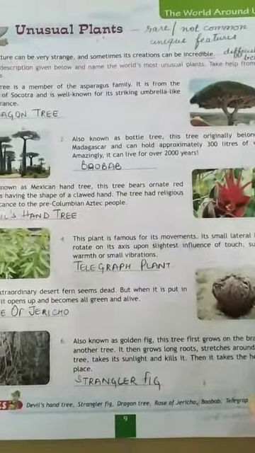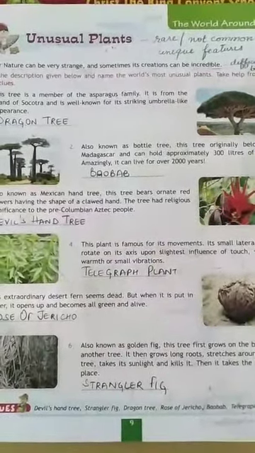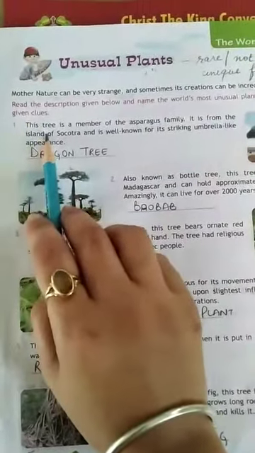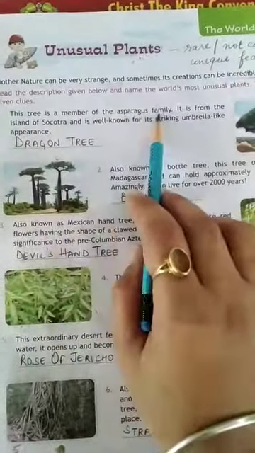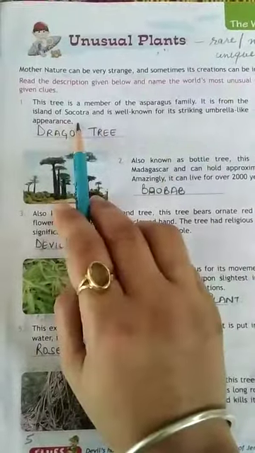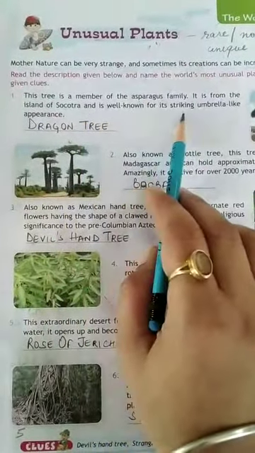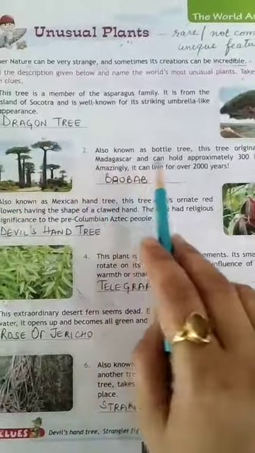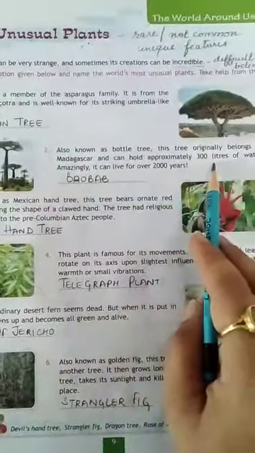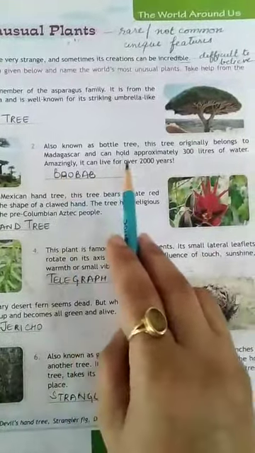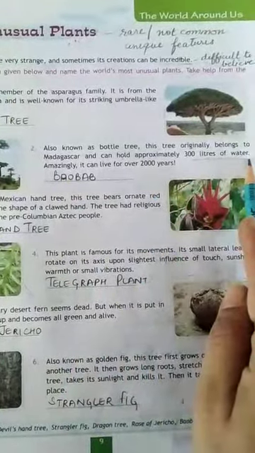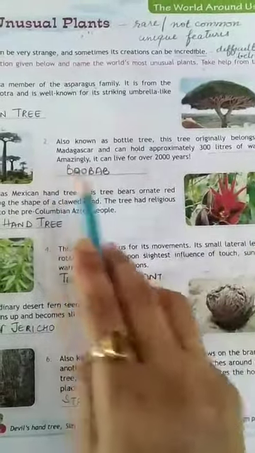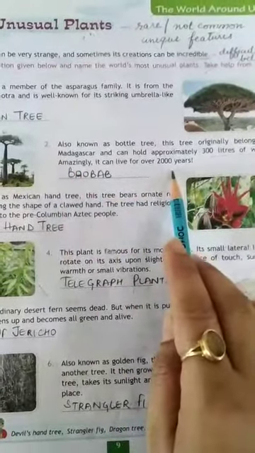Next children, next exercise, it is unusual plants. Unusual plants means rare, which are not common. So children, first of all, first is, this tree is a member of the asparagus family. It is from the island of Socotra and is well known for its striking umbrella-like appearance. It is dragon tree.